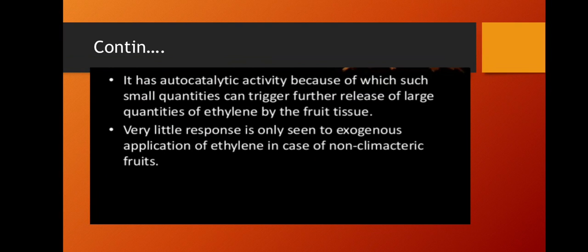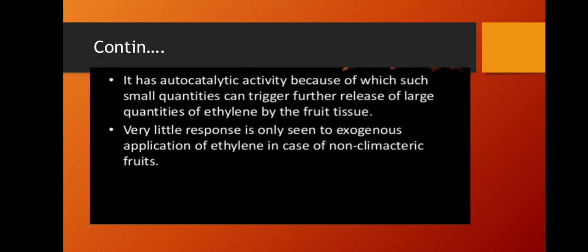Next, continuation. It has autocatalytic activity, because of which small quantities can trigger further release of large quantities of ethylene by the fruit tissue. If a small quantity of ethylene is produced in the storage room of the harvested mature fruits, then large quantities will be released by the fruits themselves. That is called autocatalytic activity.